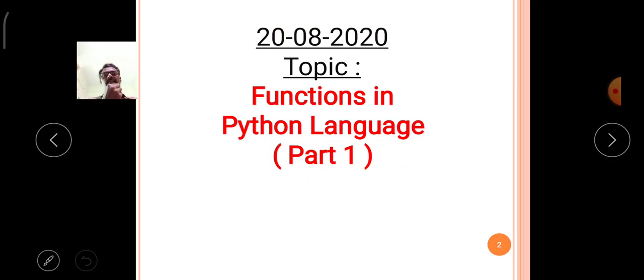Today's topic is Functions in Python Language, Part 1. So, today we will discuss the function concepts available in the Python language. This is the syllabus of Unit 2 actually. It is a very lengthy topic, so today we will discuss some fundamental concepts on functions in the Python language.